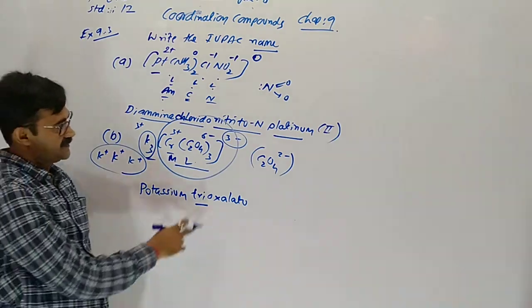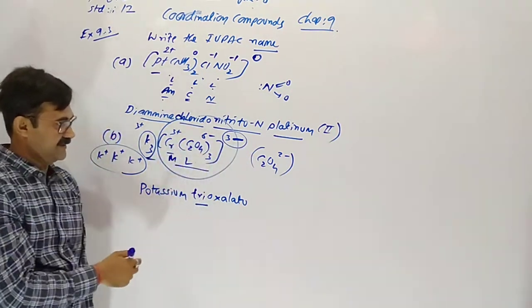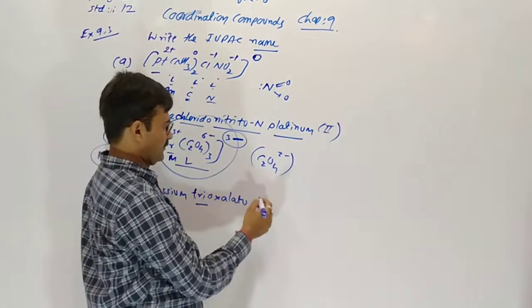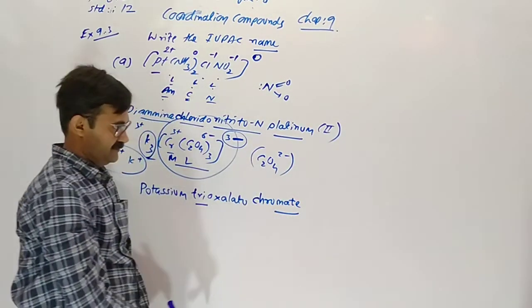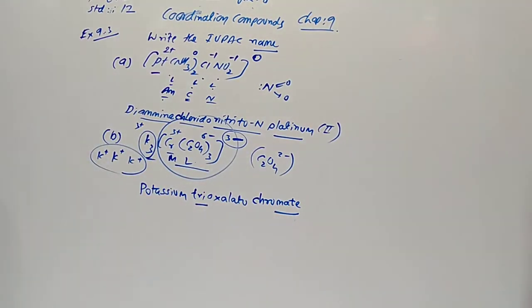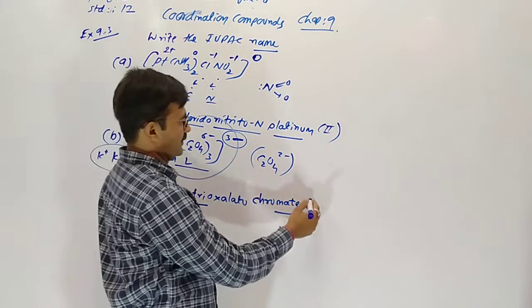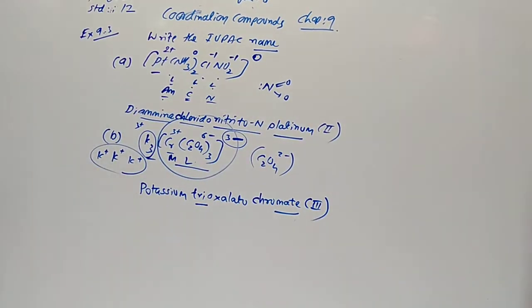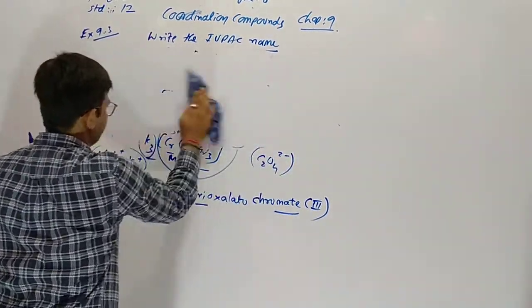Then, since this coordination entity has a negative charge, it is not chromium but chromate. We have to apply chromate, and in Roman digits the oxidation number, 3. This is the name.